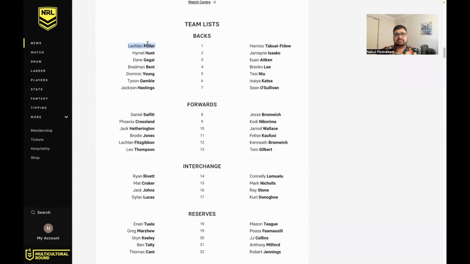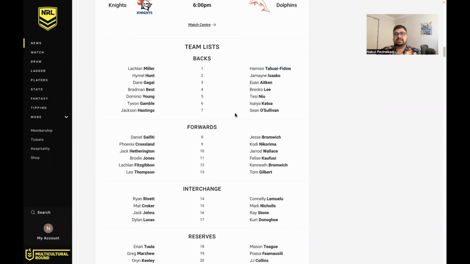Fantasy-wise, I'm thinking like Lockie Miller's doing an okay job in NRL Fantasy. Tabio Fido, you almost sort of him and Asako did really well in round one, but Tabio Fido backed it up with 2 tries up against a weak Knights outfit. You almost have to buy him in your center wings in Supercoach. Whereas for fantasy, obviously the prices have been changing after the first couple of rounds. He's awkwardly priced. I'm personally going to stay away. I just don't think he's going to be able to keep this attacking output up for the rest of the season. And in fantasy, I'm happy to stay away, but you just need the cash prizes for Supercoach.